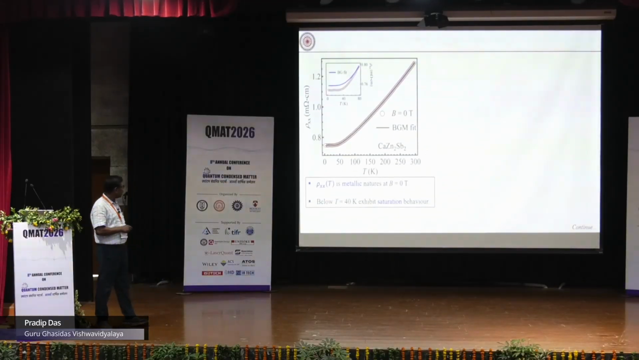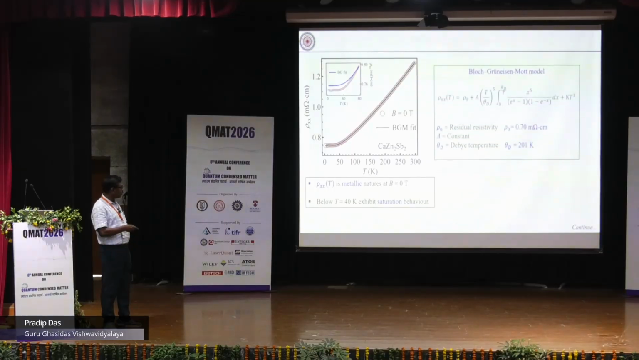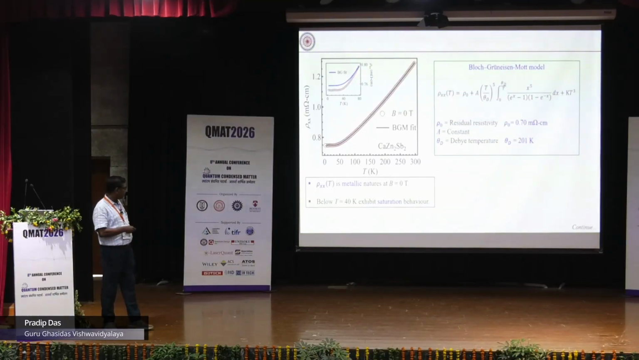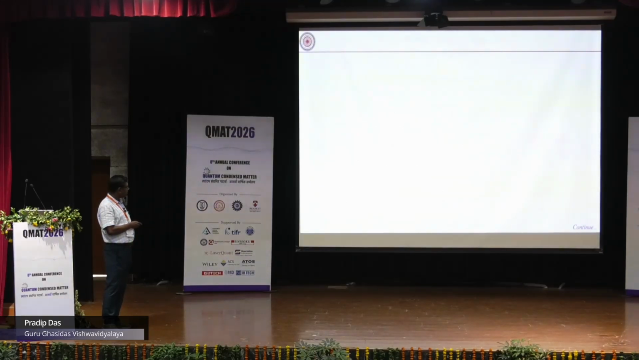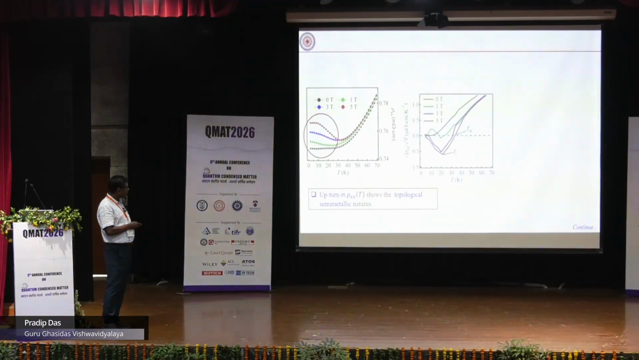Here we have the resistivity data. Here also we can fit with BGM, and this is the modified one. This is the Mott term. So here also we have electron scattering, and Mott scattering is present. This is the same as what we observed in the last single crystal, but here we observed a little bit of new things.